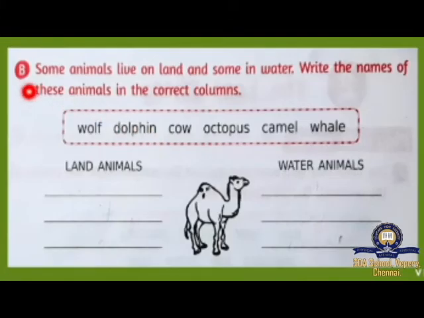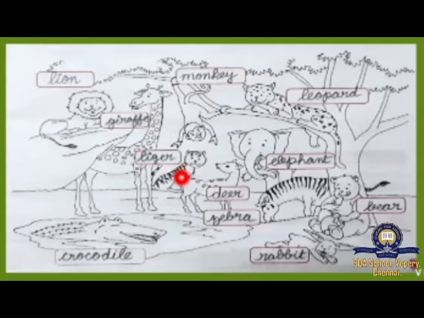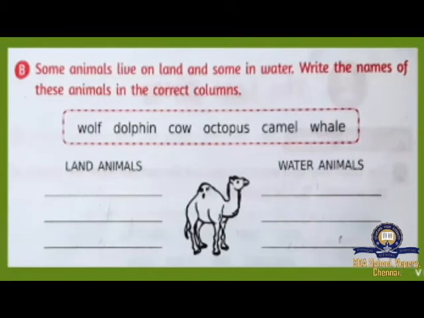Part B. Some animals live on land and some animals live in water. Write the names of these animals in the correct columns. In the previous picture, look here. We saw that these animals live on land and this animal lives in water. Just like that, here we have some animal names. Which animal lives in water? That animal we have to write separately, and which animal lives on land, that we have to write separately. Look here. What are the animals here first?